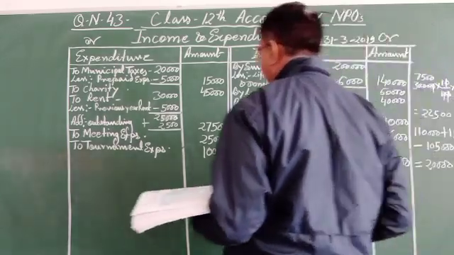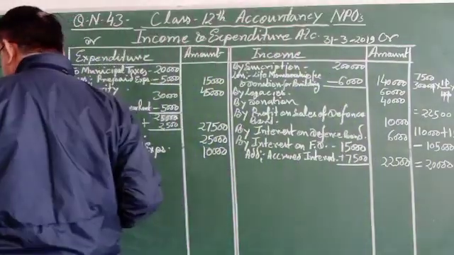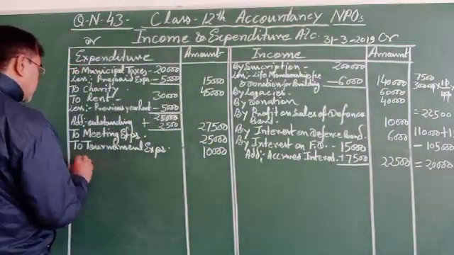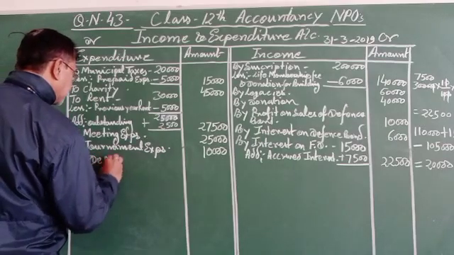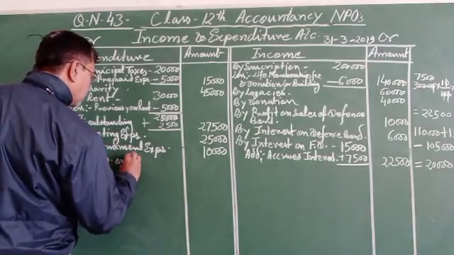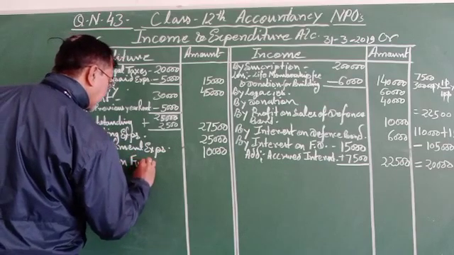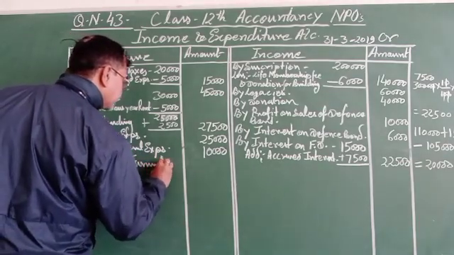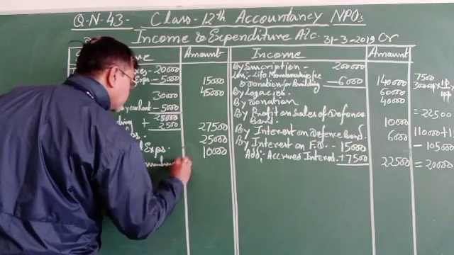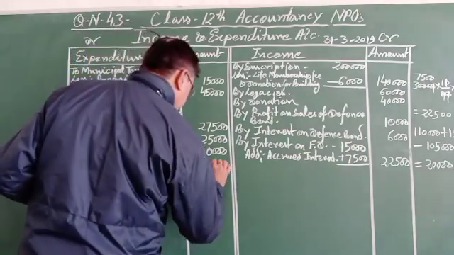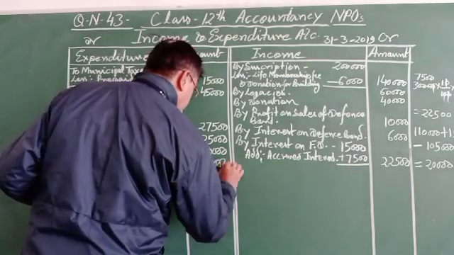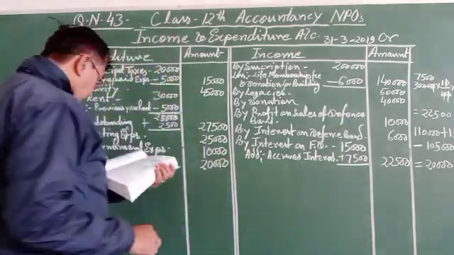That will be the depreciation. To depreciation on furniture is equal to 20,000.